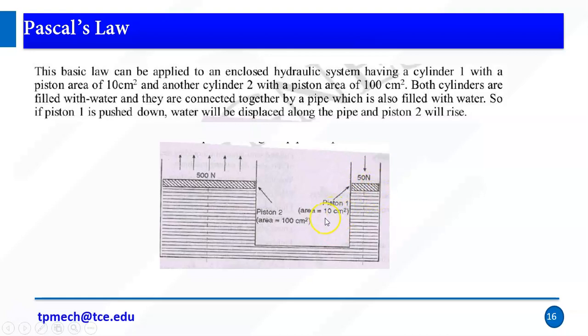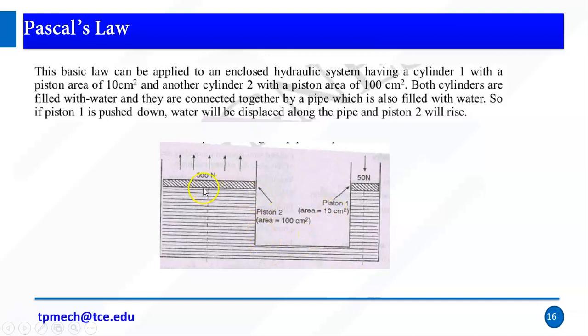We know that pressure equals force per area. So 50 divided by 10, you get 5 Newton per square centimeter. So here you apply only 5 Newton. As per Pascal's law, the pressure is equal. So the 5 Newton pressure is equal in piston 2 also, because it is connected with piston 1.